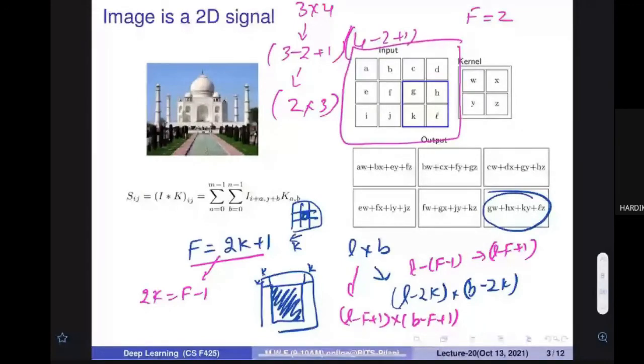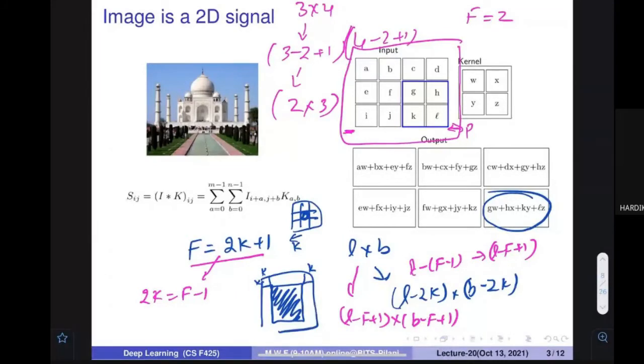Let's assume that the padding on one side is P. Then the size of the original image is effectively larger, and it has increased by 2P, because P on one side and P on the other side, so the total increase in the size of the original image is 2P.